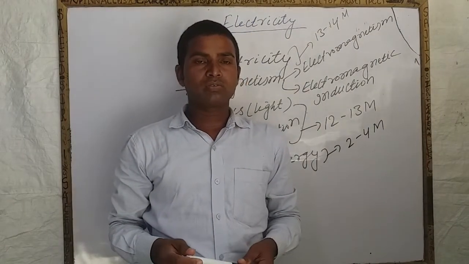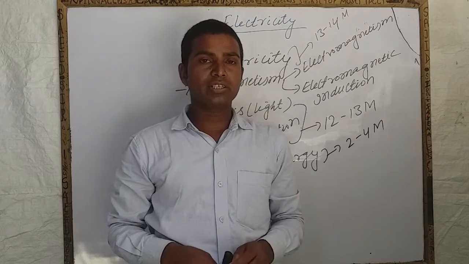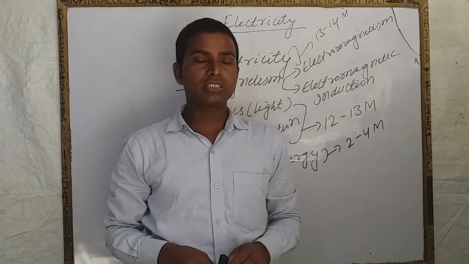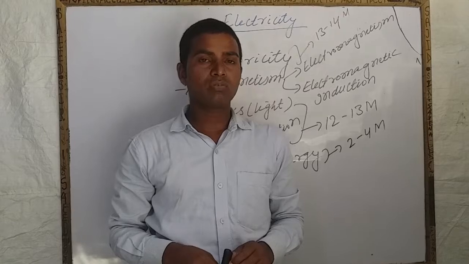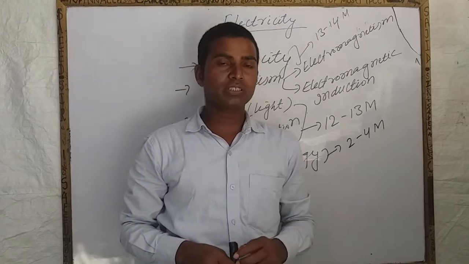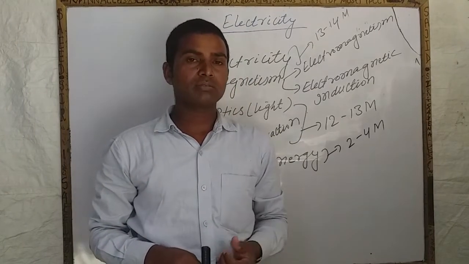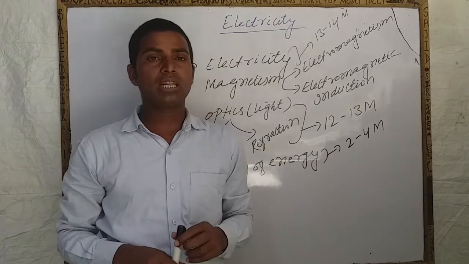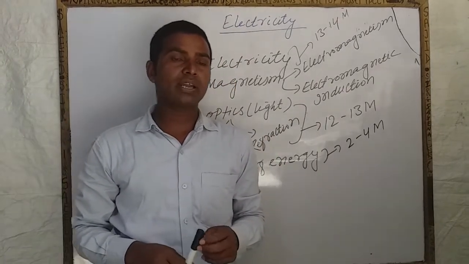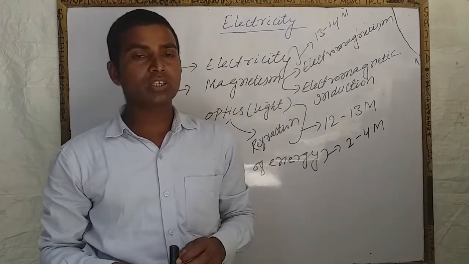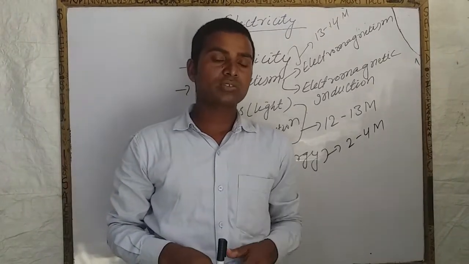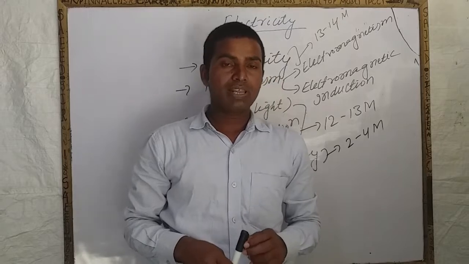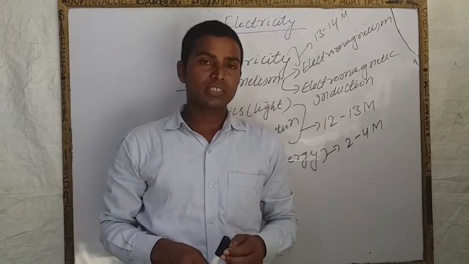Today we shall start the first chapter of physics, class 10th, electricity. According to the NCERT book, there are a total of 5 chapters. The first one is electricity, the second one is magnetism. It further consists of two parts, electromagnetism and electromagnetic induction. The third one is optics or light. It also consists of two parts, reflection and refraction.